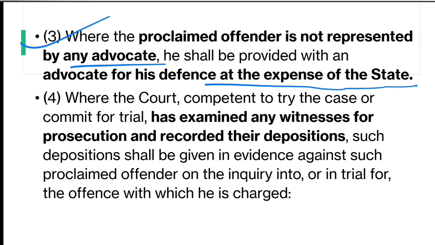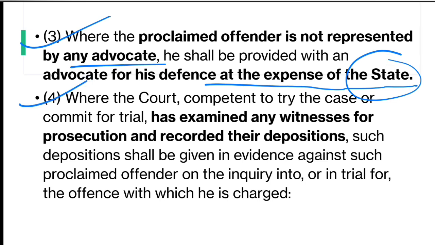So the point here to be remembered is that because this is a trial in the absence of the accused who is a proclaimed offender, the provision says that the trial shall be conducted, which means in his absence there is a mandatory provision, a mandate that the trial should be conducted when he is waiving his right to be heard. When he is intentionally not coming and evading the trial, this provision provides that the trial shall be conducted in his absence. That's why when he is not represented by an advocate, he should be provided an advocate for his defense at the expense of the state. So this is subsection 3, very important.